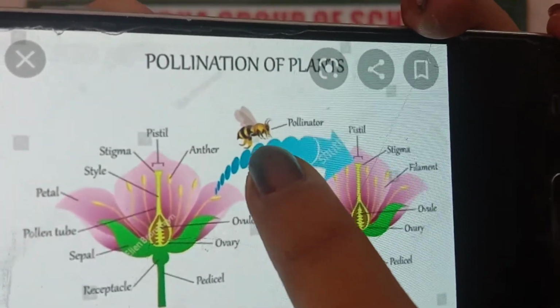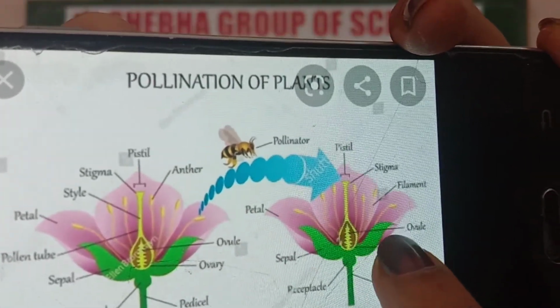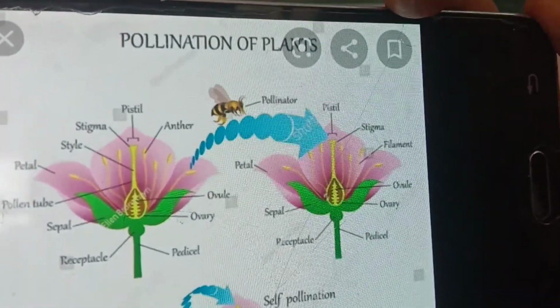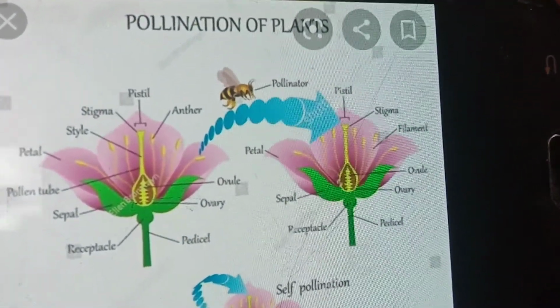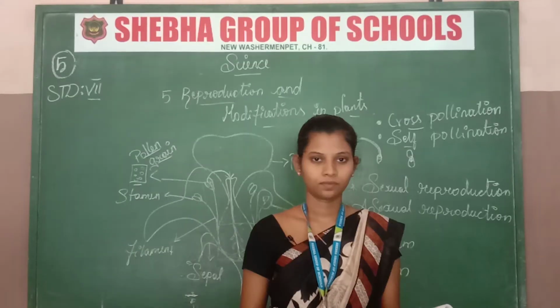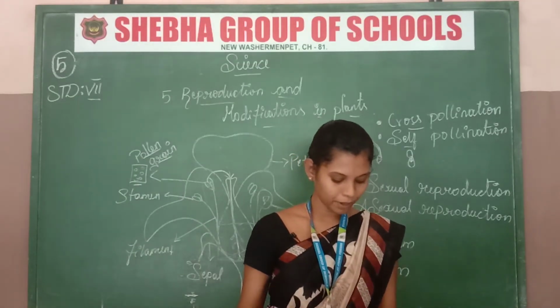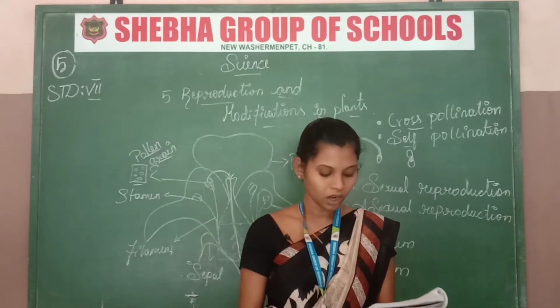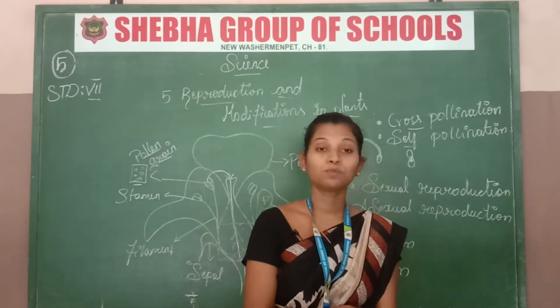Then the pollen grain will enter the gynoecium part. This is how cross pollination occurs by the agent of insect. In your book, on page number 62, they have given a clear picture. Just observe it. Now we move to the types of flower.